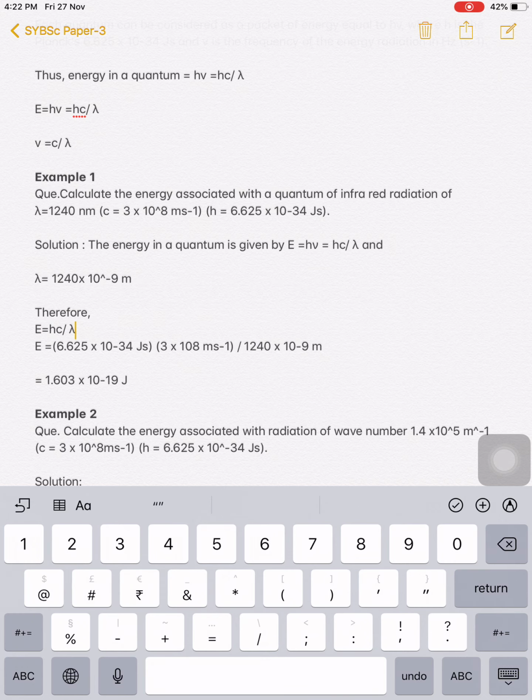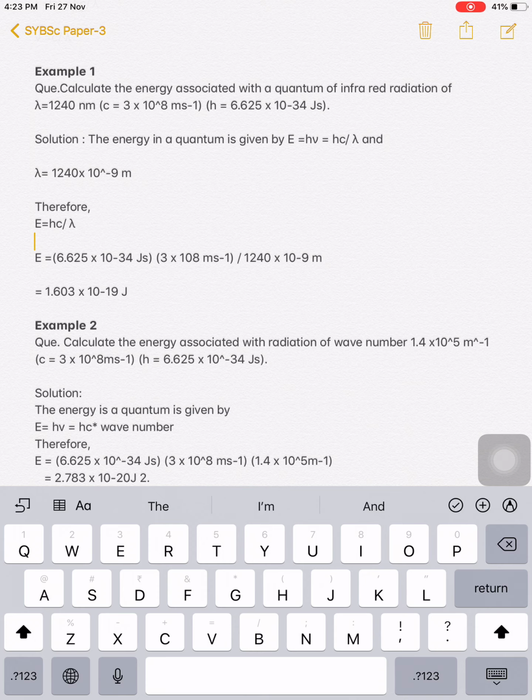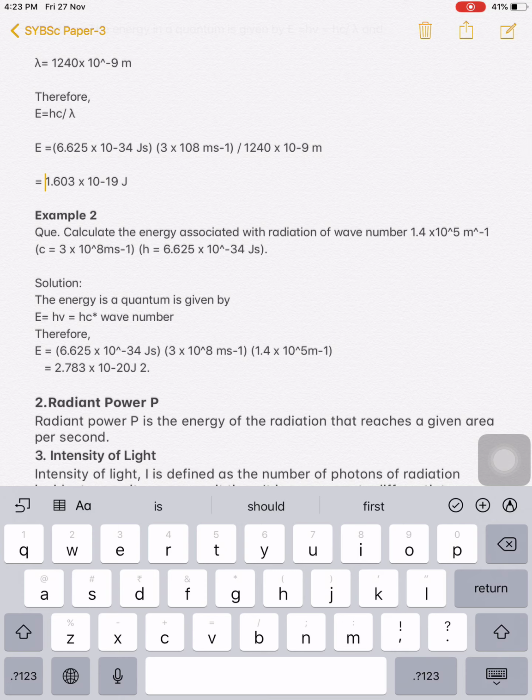So this is what we have used here to calculate the energy of that radiation: h, you know, c, you know, and divided by lambda. So we have a value that is 1.603 into 10 raised to minus 19 joule. We have calculated by use of this equation the energy of that specific wavelength of radiation.